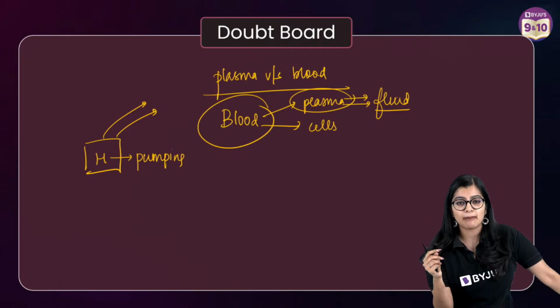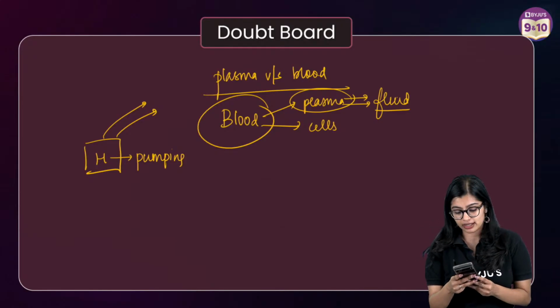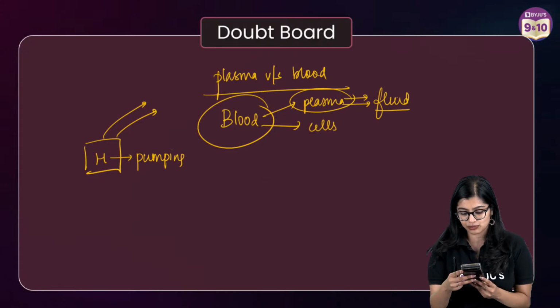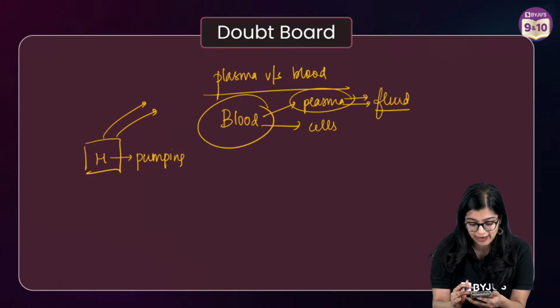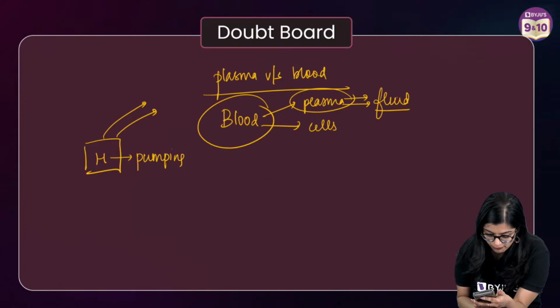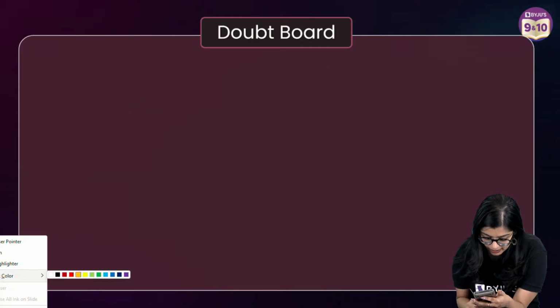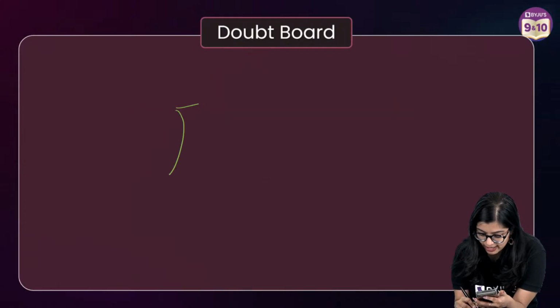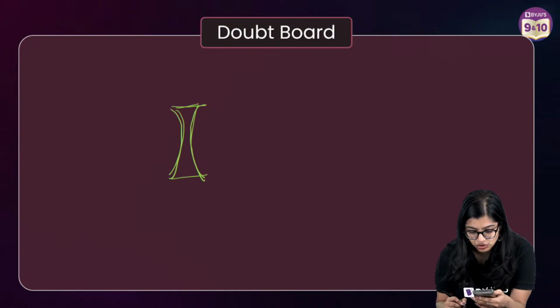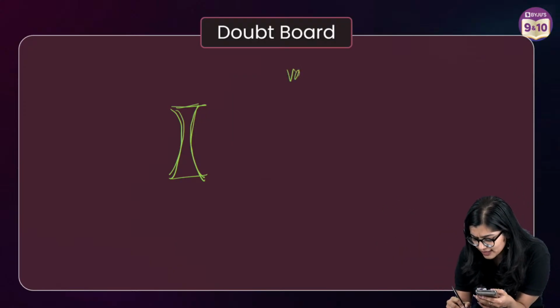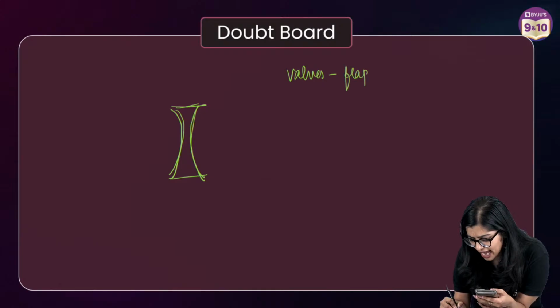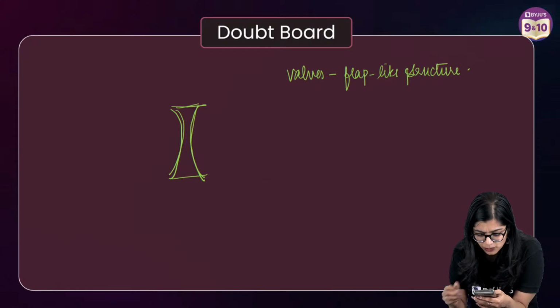Krisha, 1 hour. Ma'am, do veins have valves? Okay, the doubts are going very fast in front of me, so I'm just going to open my chat to view this. Blood and lymph, Ujjwal. Once I finish lymph, I will teach you what it is. What is the meaning of biconcave? Biconcave is when it is bent on both sides like this, right? So it has a disc-like structure. That is what we mean by biconcave. What are valves? Valves are flap-like structures which open only in one way.